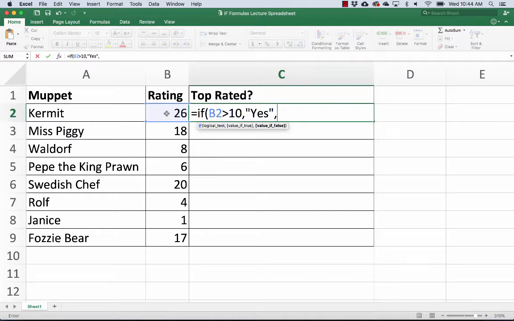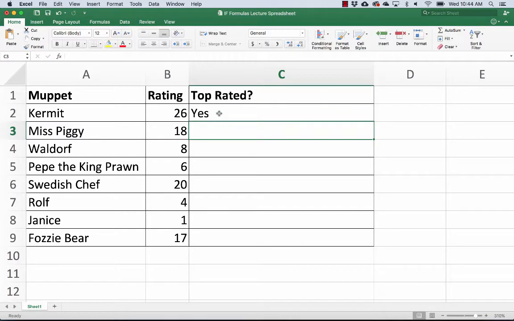If it's false, if B2 is not greater than 10, then I want this to say no, right? So I'm going to type quotation marks, no. And I'm going to close it up. So here's my formula: equals if, open parentheses, this number, B2, is greater than 10, then yes, otherwise no. And when I hit enter, I get yes here. So what's happening is Excel is looking at this function and saying, well, 26 is greater than 10, so it's true. So the value here is going to be yes.